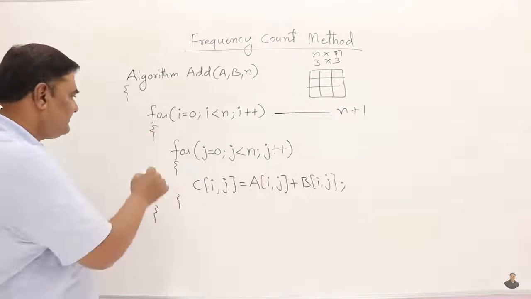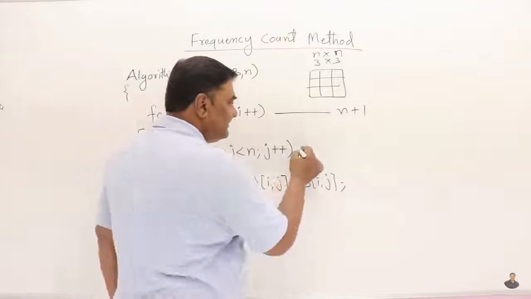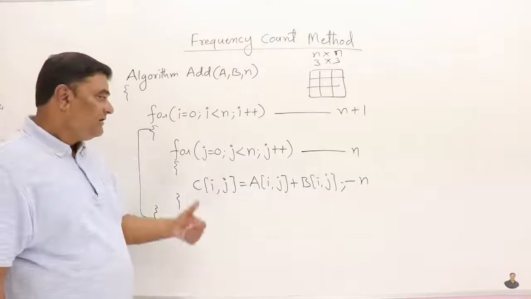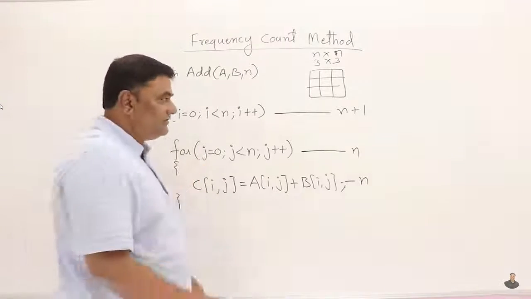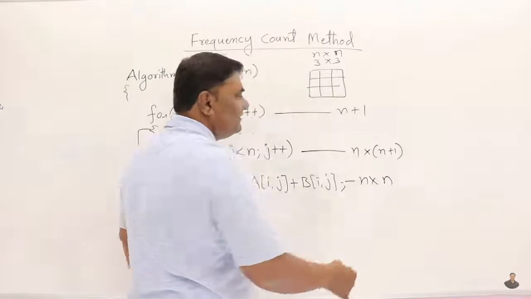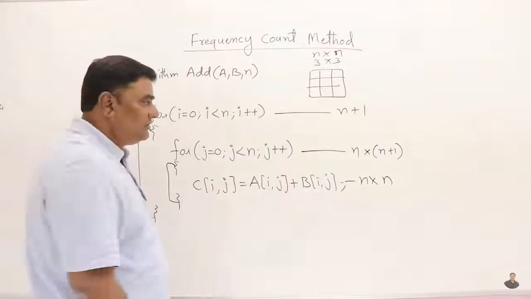Now whatever is there inside this loop will execute for n times. This is n, this is also n. Two statements are there, each taking n. Then this is again a loop, so for this also n plus 1. Then whatever is inside this one will execute for n times. That's it. Now what is the time taken by this one?